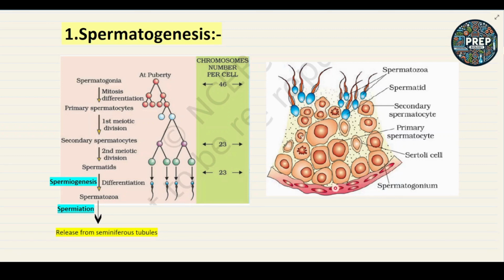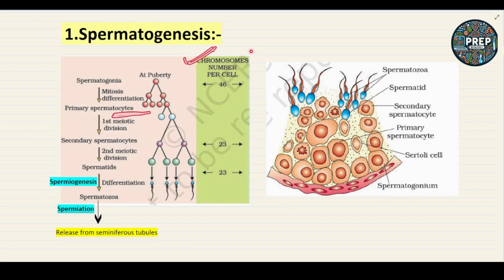Inside it, first is the spermatogonia, the male germ cells. Singular is spermatogonium, plural is spermatogonia. The spermatogonia will increase in size and divide by mitosis, and it will form the primary spermatocyte.